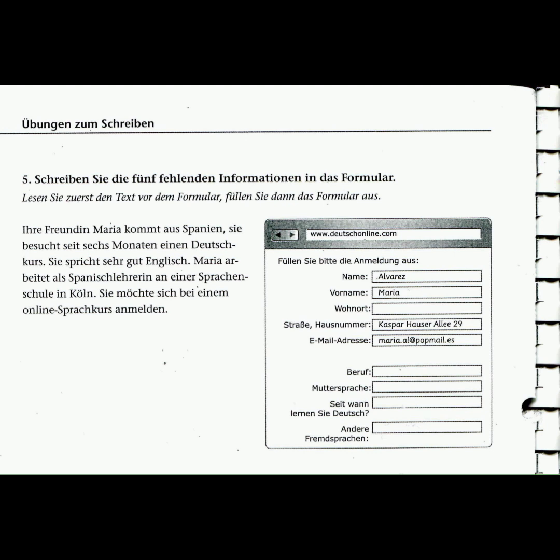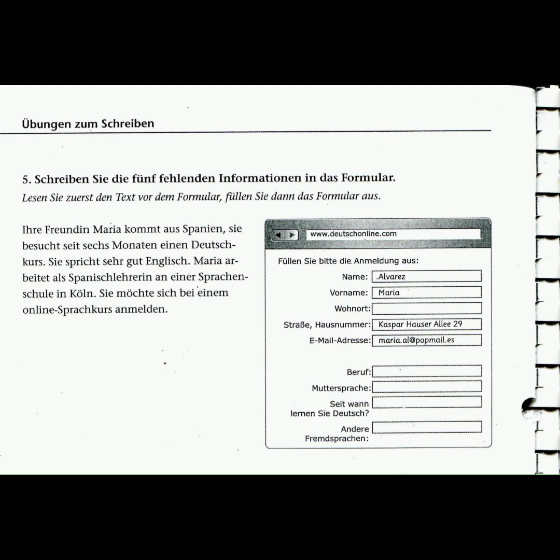Okay, now let's see the other one. The other one is asking about andere Fremdsprachen, other foreign languages. They've clearly told us that she comes from Spanien and the Muttersprache is Spanish. Then they told us that she is learning German. So for now, she cannot speak German yet because she's still learning it.